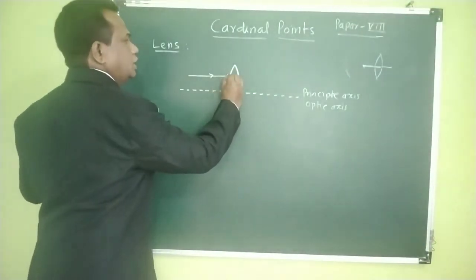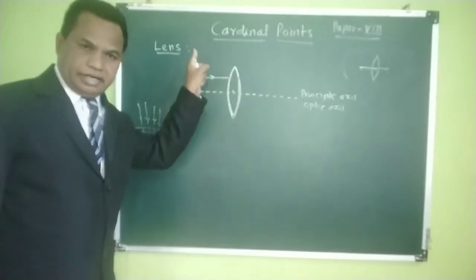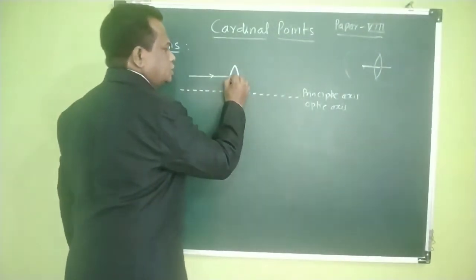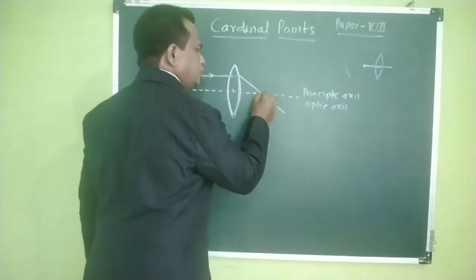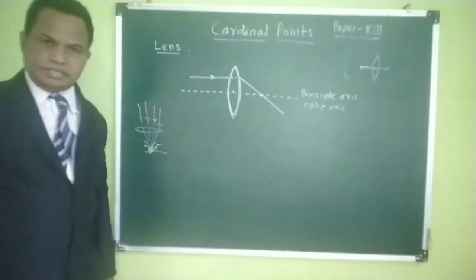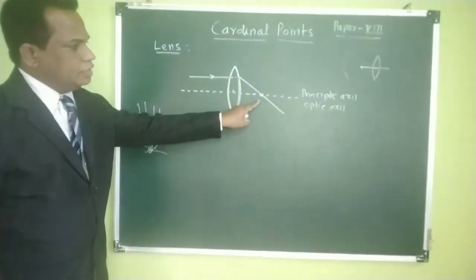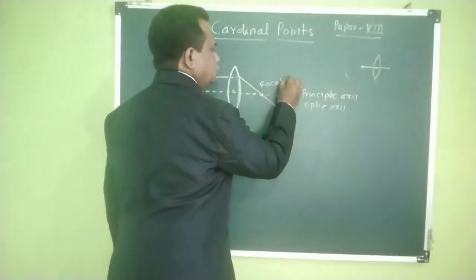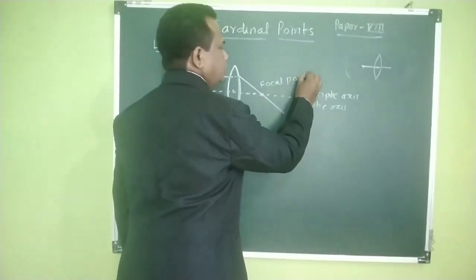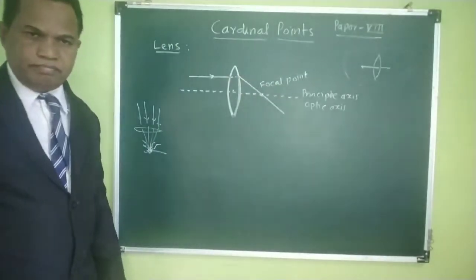It passes through the lens and goes through one point on the optic axis. This point is called the focal point on one side.